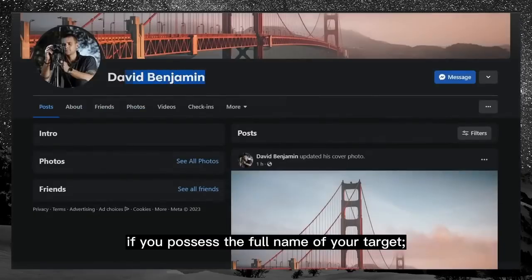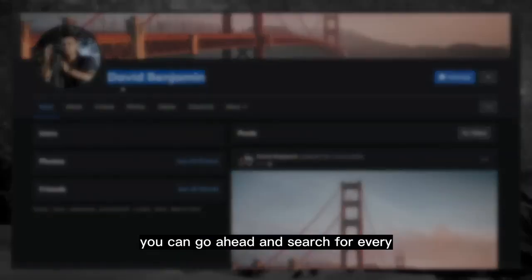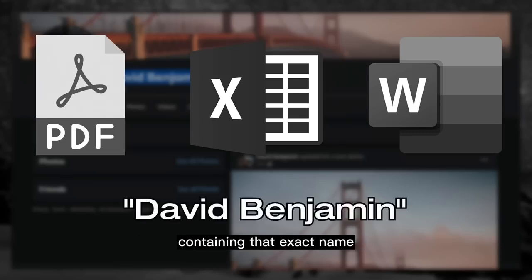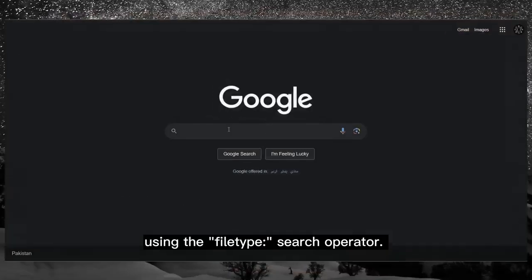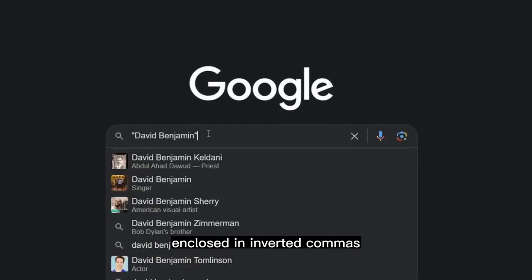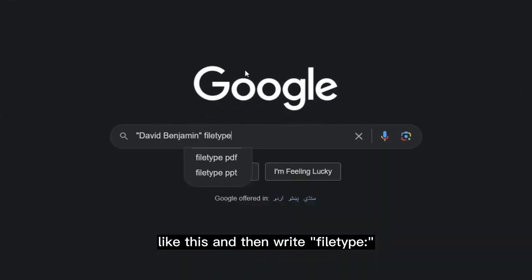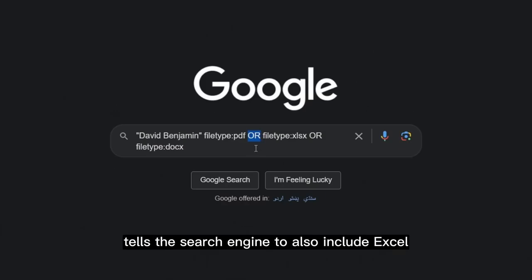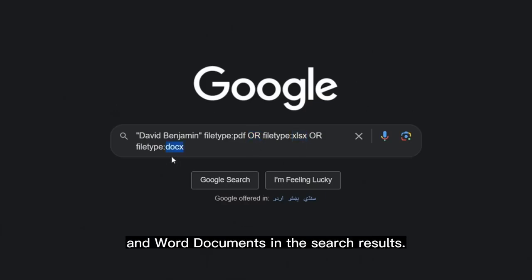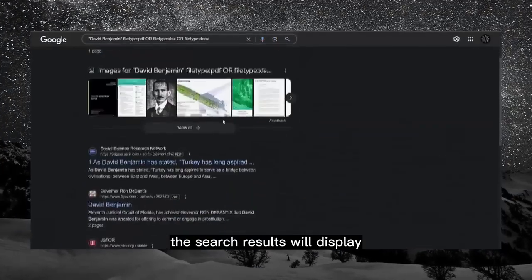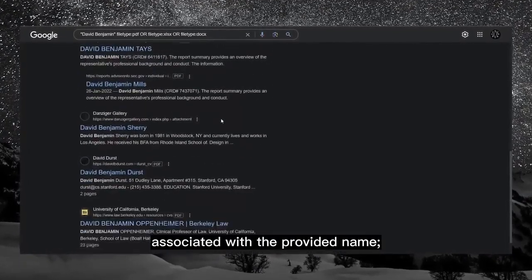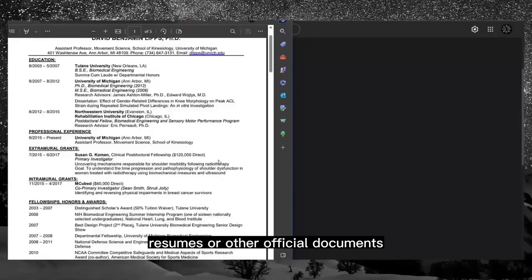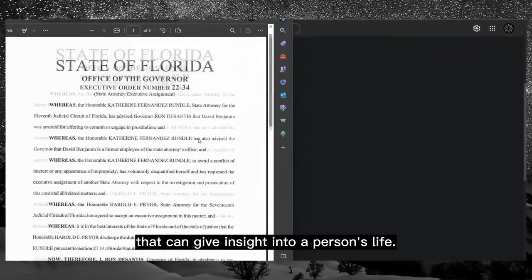Now similarly, if you possess the full name of your target, you can go ahead and search for every publicly available PDF, Excel, or Word document posted online containing that exact name, using the filetype search operator. To accomplish this, you would first enter the victim's name enclosed in inverted commas like this, and then write filetype to specify the types of files you want to search for. The OR search operator used here tells the search engine to also include Excel and Word documents in the search results. After hitting enter, the search results will display all the documents that may be associated with the provided name. This can be very effective as the documents found might include court records, resumes, or other official documents that can give insight into a person's life.